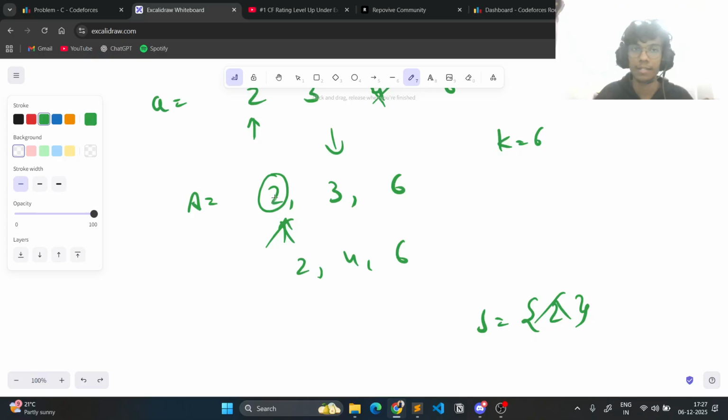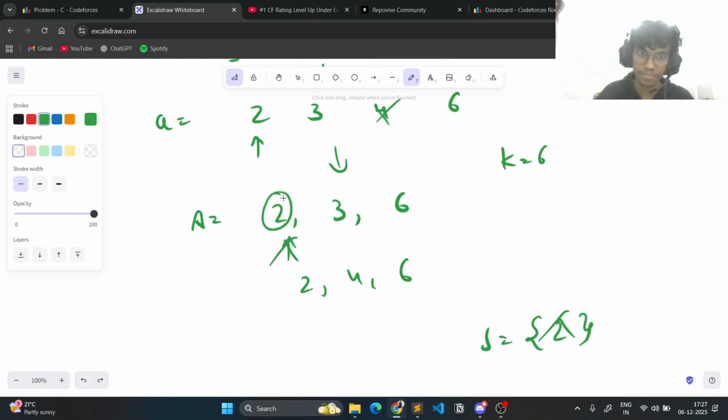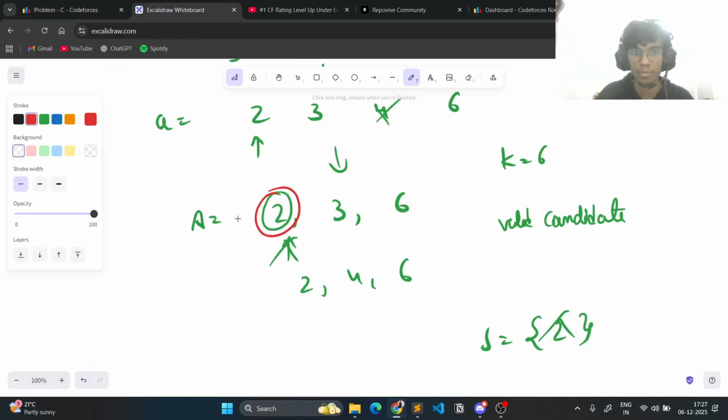But the question says for every element of array A, some divisor of that element has to be present in set B, sorry, set B. So I'm saying that 2 cannot be a valid candidate, because 4 is not present. So the question says that at least one divisor has to be there. So the divisors of 2 are 1 and 2. So 2 cannot be a valid candidate.